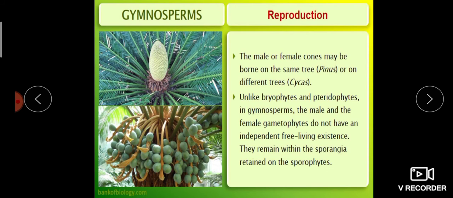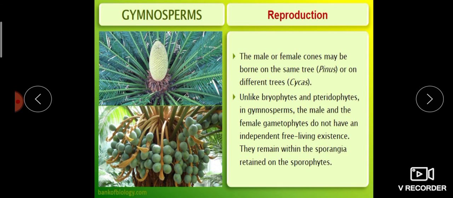The pollen grains are released from the microsporangium and travel through the air current, coming into contact with the opening of the ovules present on the megasporophyll. The pollen grain germinates to form a pollen tube, which contains male gametes and grows towards the archegonium present in the ovule.